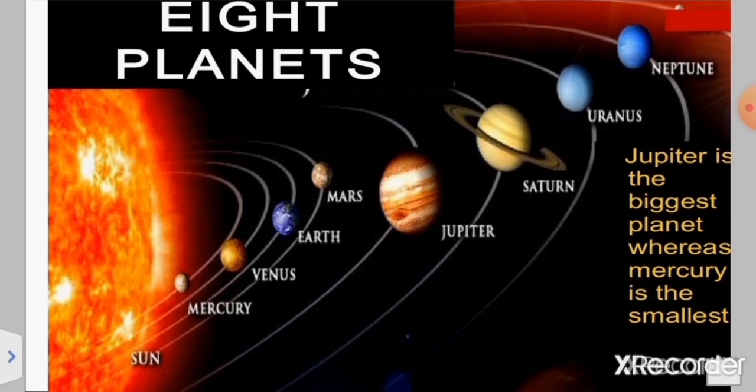Jupiter is one of the biggest planets in the solar system, and because it is a huge ball of gas, it is made up of gaseous matter. Another difference between the inner and the outer planets is that inner planets do not have rings, whereas the outer planets have rings. As you all know, Saturn has rings, but the other planets like Jupiter, Uranus and Neptune also have rings. The rings of Neptune are not so visible, but those of Jupiter, Saturn and Uranus are quite visible.